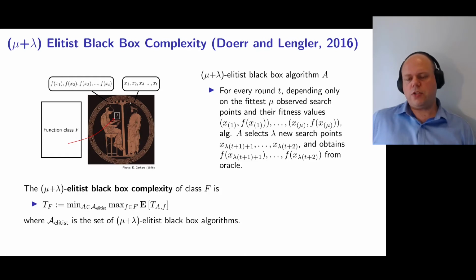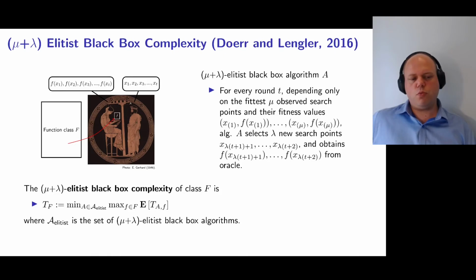Now we make the additional restriction that the algorithm only remembers the mu fittest observed search points and their fitness values. So this is the only information that the algorithm uses in each round. So for each round, you use that information to sample lambda new search points. And for these new search points, the oracle will tell the function value. So the running time of such an algorithm will be the number of queries, the number of search points it asks for the function value, before the optimum is evaluated for the first time.